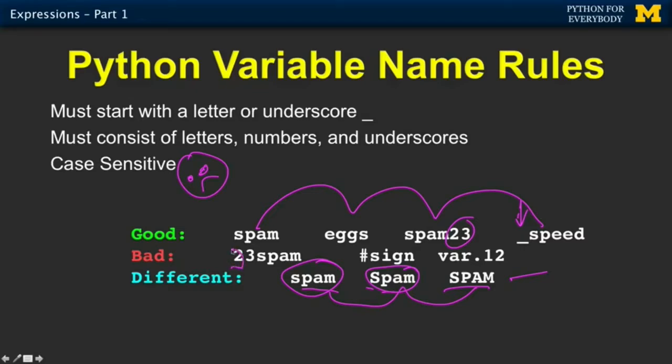It's bad to start with a number. It is bad to start with a pound sign, although that turns into a comment. And you can't use characters other than letters and numbers in the variable. So those are all good variable names. Now we lead these things into sentences or lines.